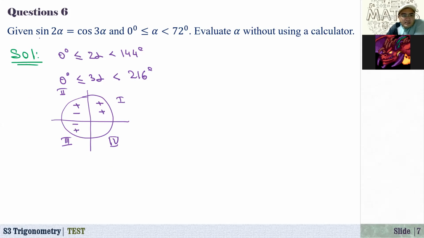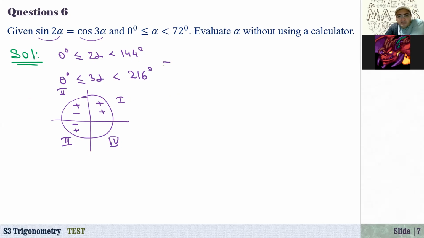So on the left-hand side, sine of 2 alpha is between 0 and 144, it is plus. That means this cosine of 3 alpha must be positive. Otherwise, it doesn't make sense. On the left we have a positive value, on the right-hand side we have a negative.